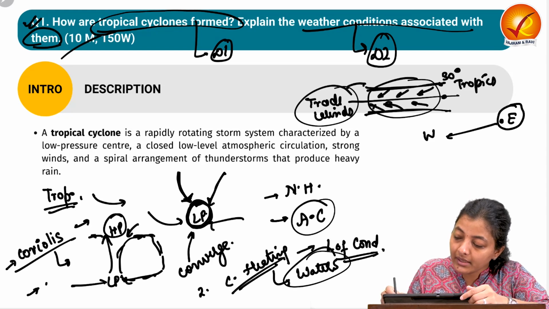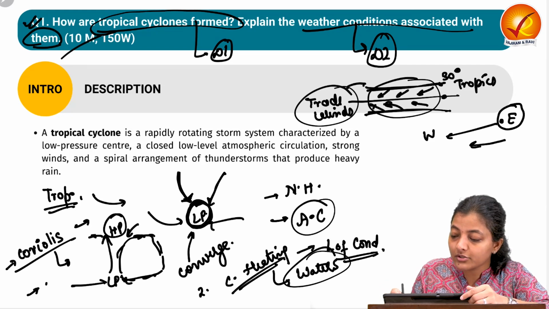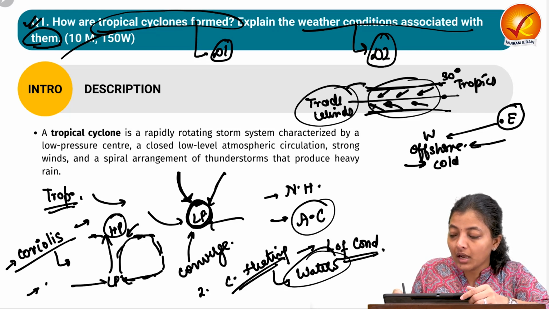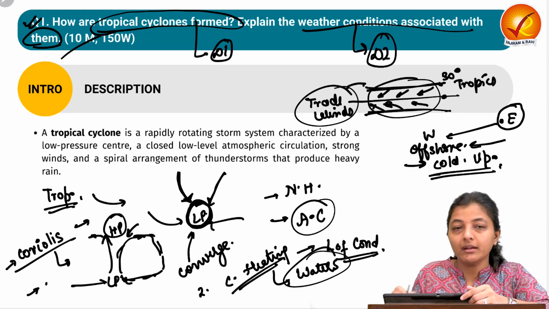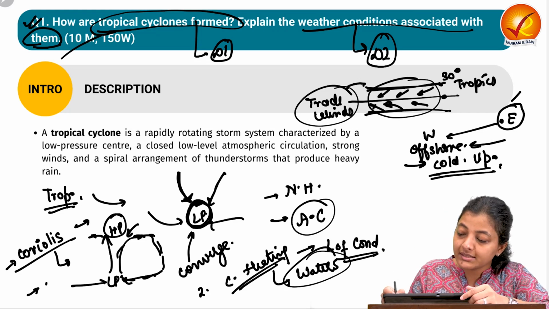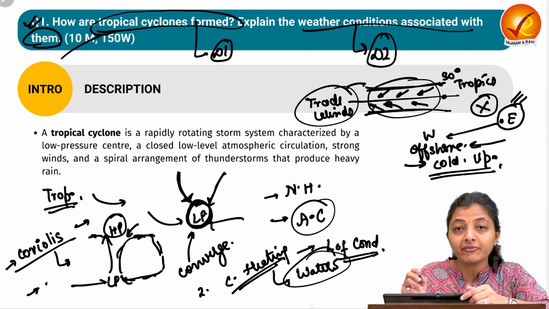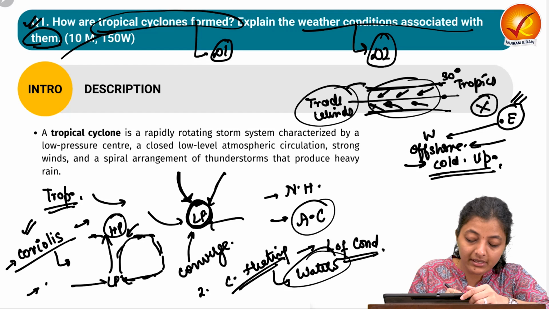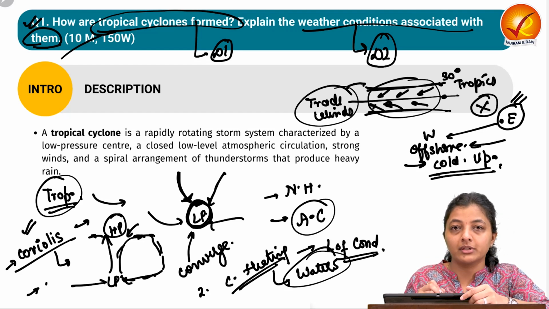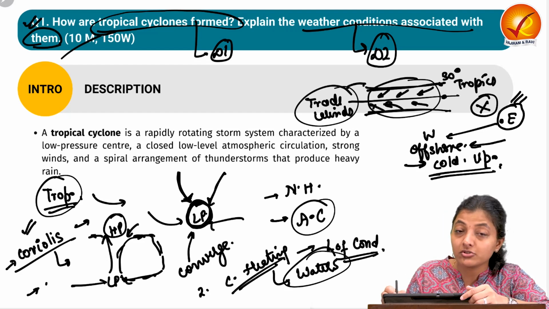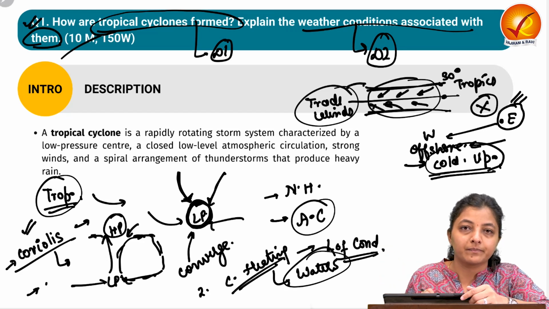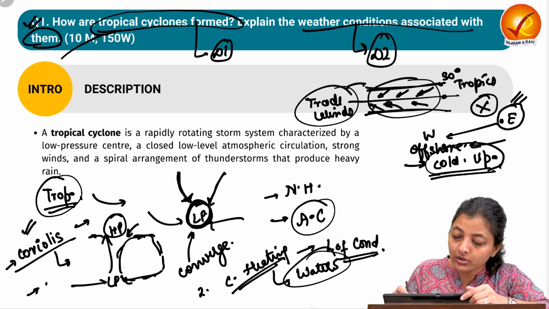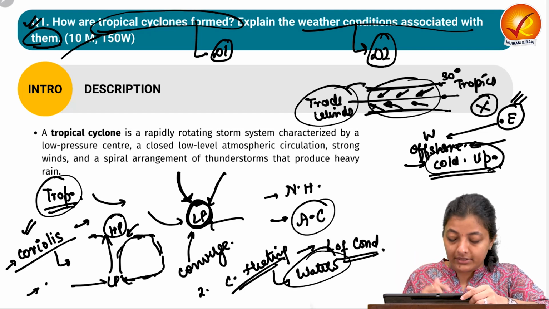It means in eastern waters there are always offshore winds. It means the cold upwelling current would be there. So that is why these eastern waters do not provide sufficient or the necessary conditions for the tropical cyclones to be formed. That is why tropical cyclone does not form in the eastern waters due to the cold upwelling currents, due to these offshore trade winds.